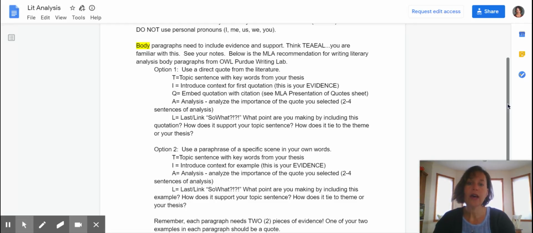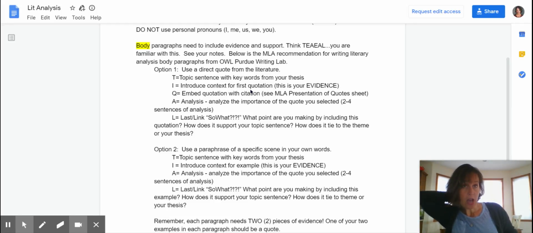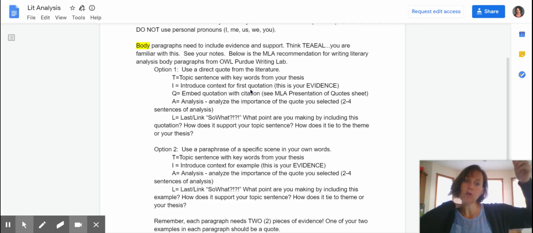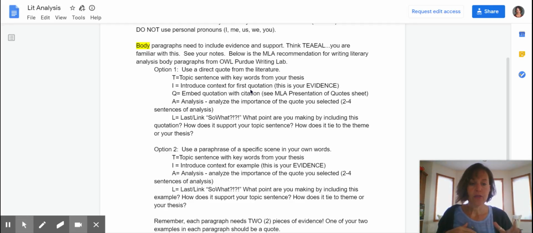So the one way to do that, like I said, is with the exact quotes. I did have on the board in class an example of how we did that. We did George Orwell's words, and then we did Old Major. So that's like if you're quoting something that a character said, how you do that, or if you're quoting just what the author, a sentence from the author, how to do that.